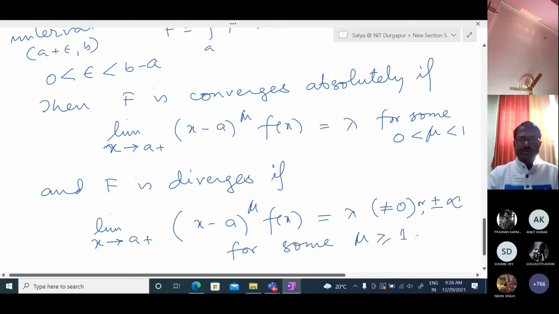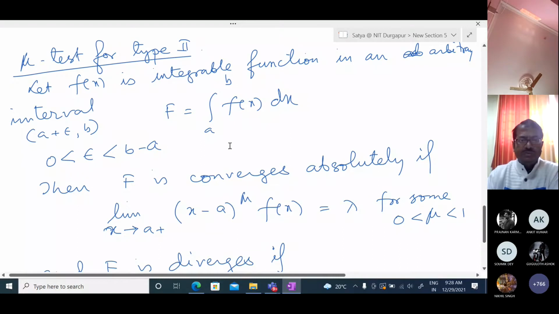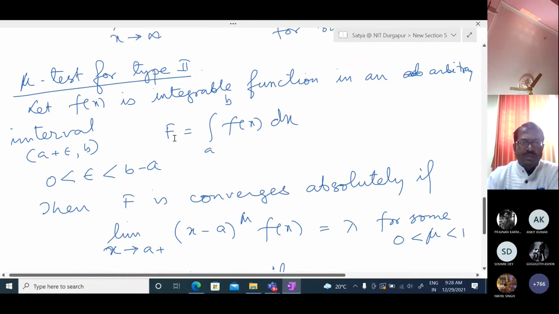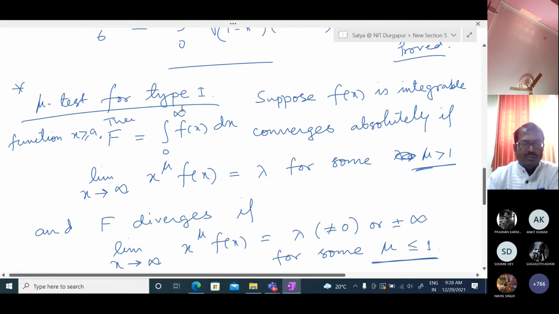So these two mu tests, where should we apply them? We are clear: if the limit is finite, we should think of test type 2, and if the limit is infinite, we should think of type 1.